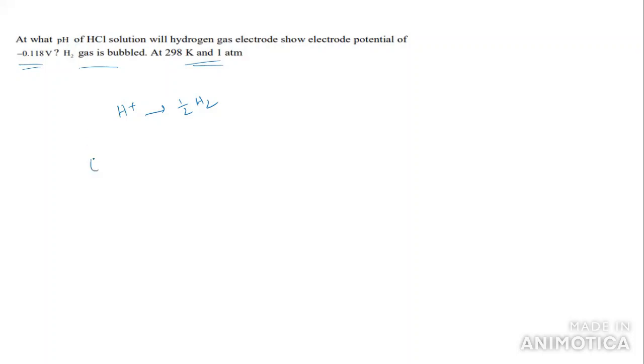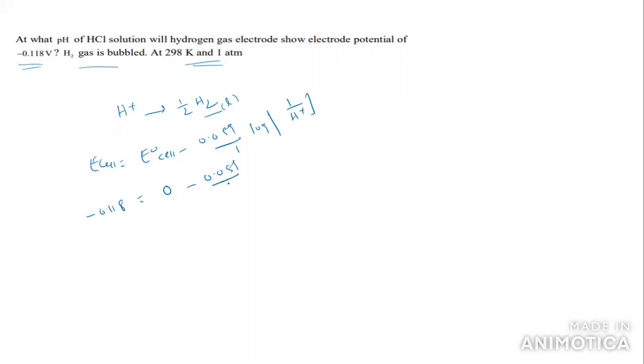I will write this one. E cell is equal to E naught cell minus, this is 0.059 by 1 into log, this is a liquid. So we are taking 1 by, this is H plus. This E cell value they given minus 0.18. E naught cell for hydrogen electrode is 0.